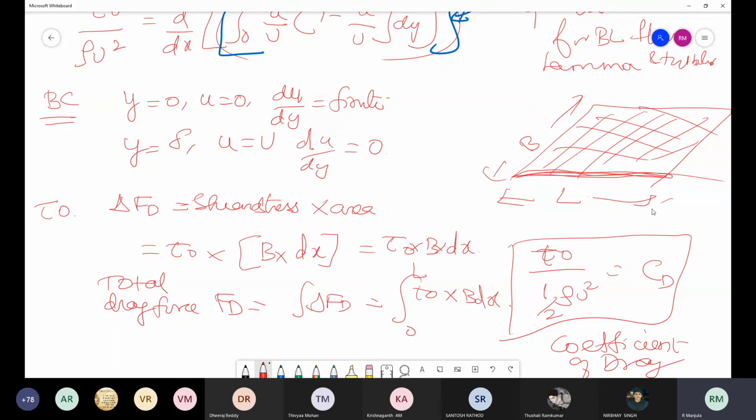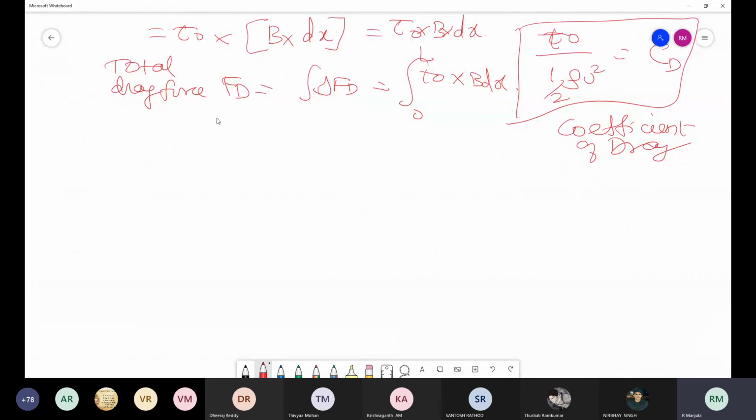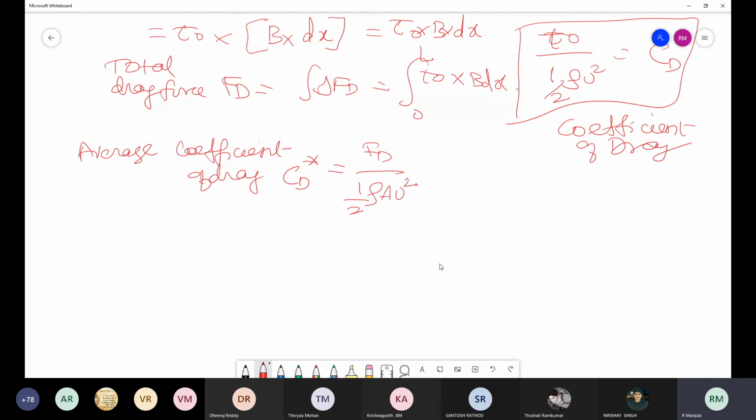This is the drag force and this is the drag coefficient. And if you want to know the average drag coefficient, CD star, then that is equal to Fd by half rho A u square.